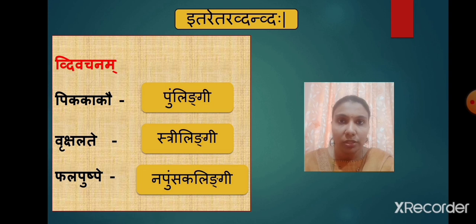In this compound, the word vruksha is of masculine gender and lata is of feminine gender. But when we combine these two words under the rules of itaretara dvandva samasah and we get a new word, that is vrukshalate, that new compound word becomes a strilingi shabdah. When we dissolve the compound, we should know the original gender of the word. Let's see how to dissolve it.